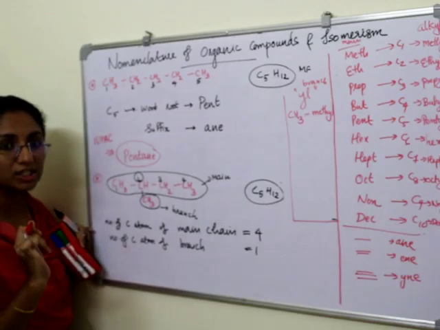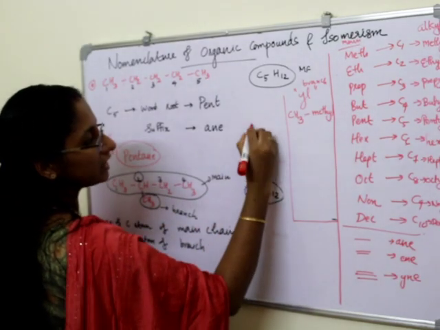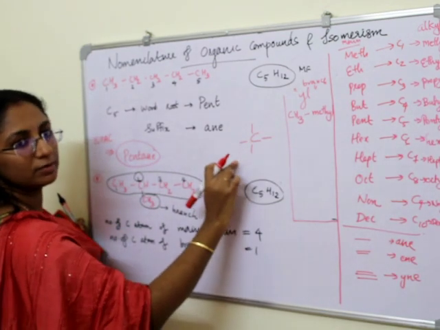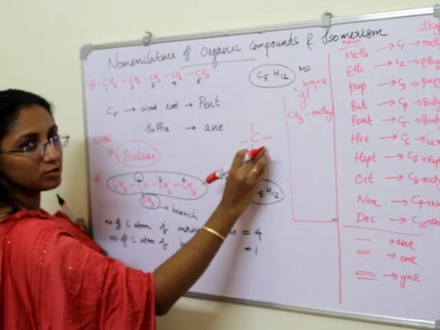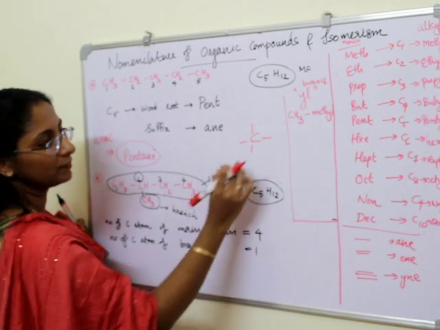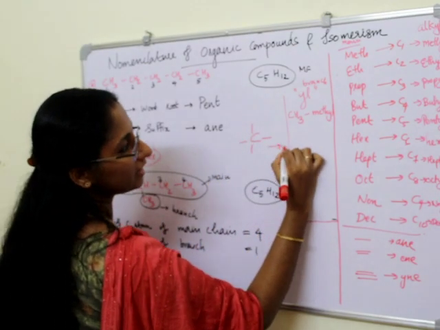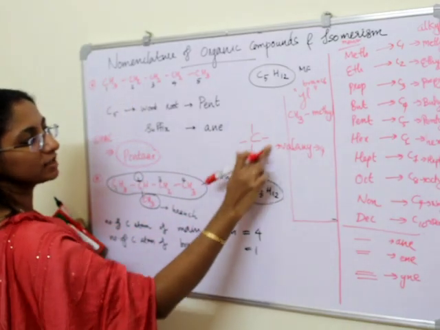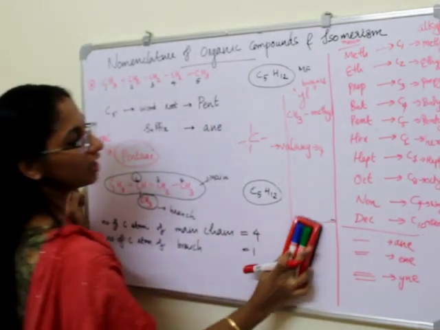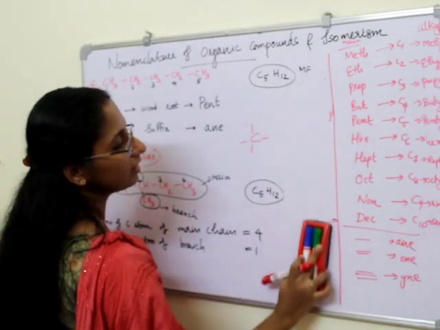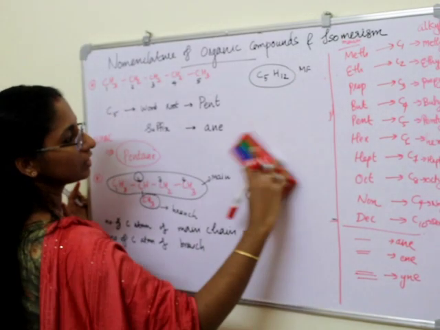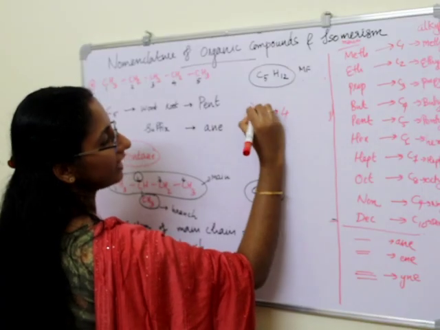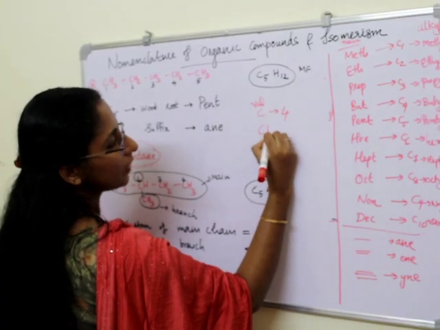What is the valency of a carbon atom? A carbon atom is stable when it has 4 atoms attached to it. So its valency is 4, and we want to complete this valency of 4.